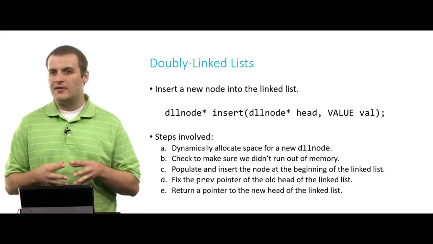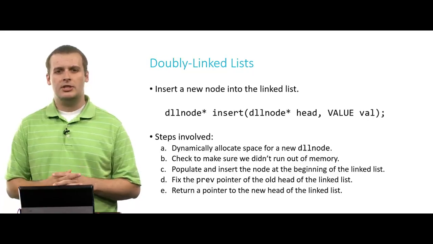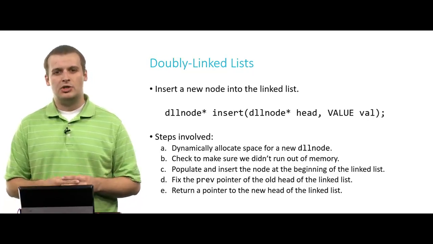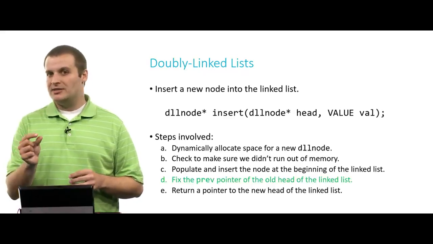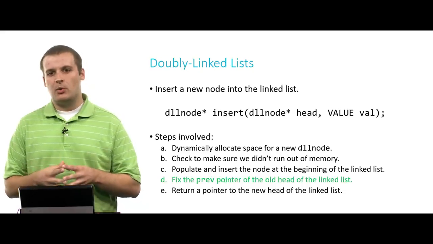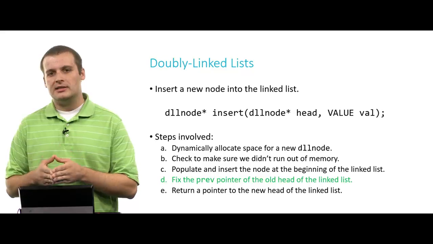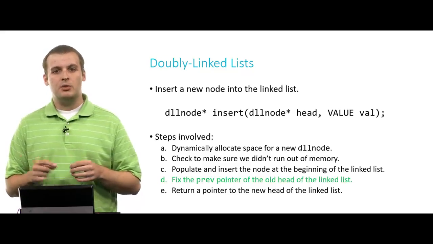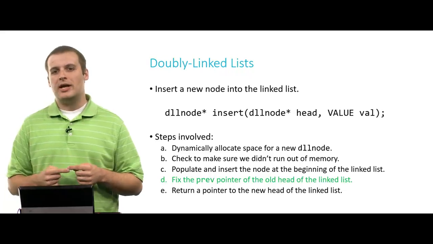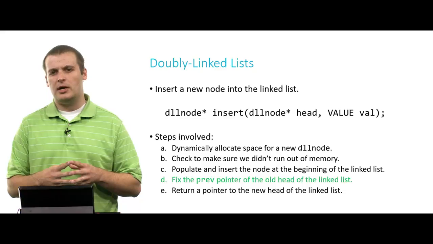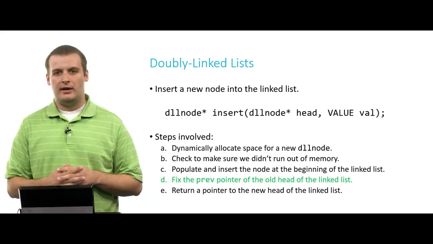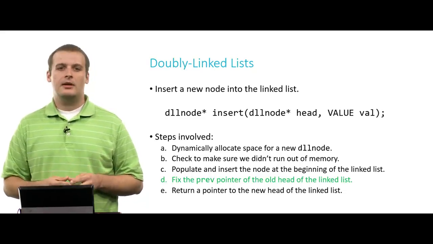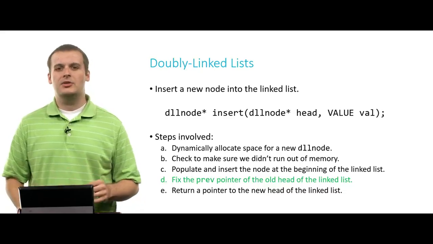So what are the steps? They're, again, very similar to singly linked lists with one extra addition. We want to allocate space for a new node and check to make sure it's valid. We want to fill that node up with whatever information we want to put in it. The extra thing we need to do, rather, is to fix the previous pointer of the old head of the list. Remember that because of doubly linked lists, we can move forward and backward, which means that each node actually points to 2 other nodes instead of just one. And so we need to fix the old head of the list to point backward to the new head of the linked list, which is something we didn't have to do before. And then, as before, we just return a pointer to the new head of the list.